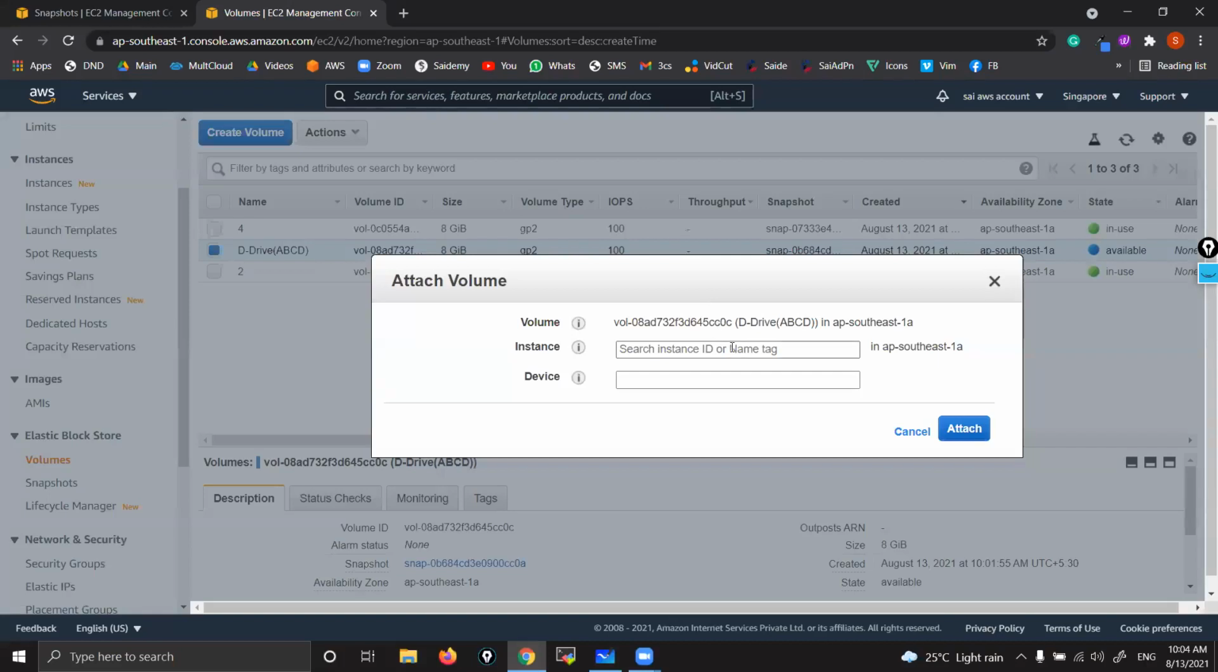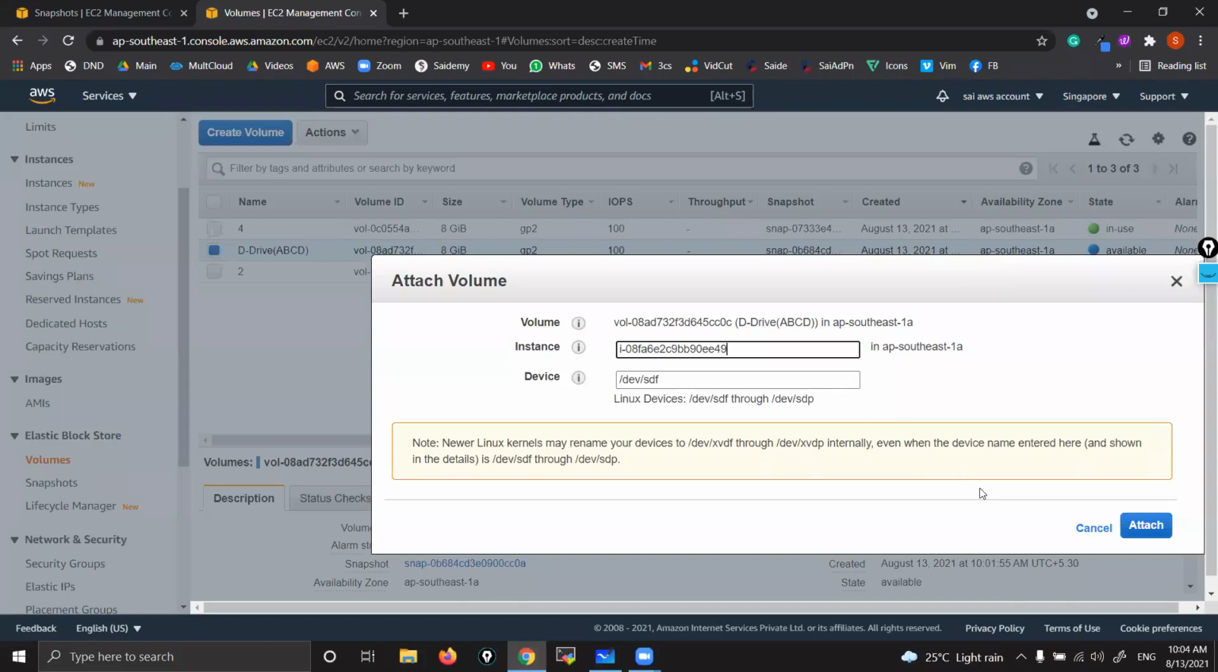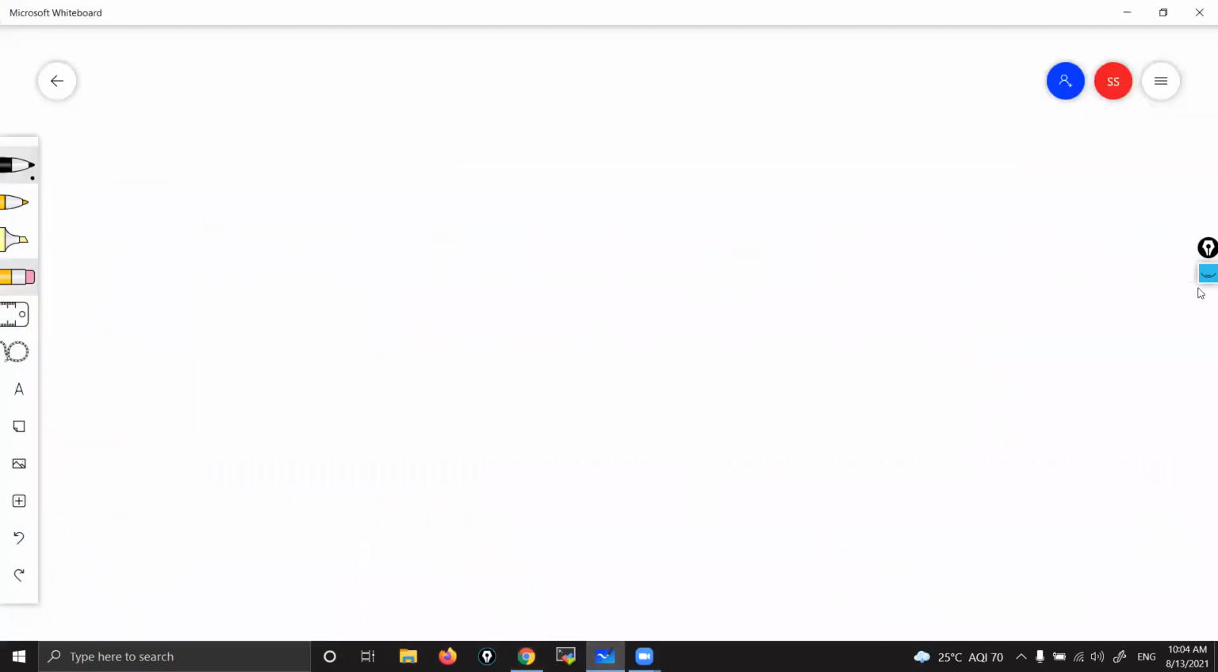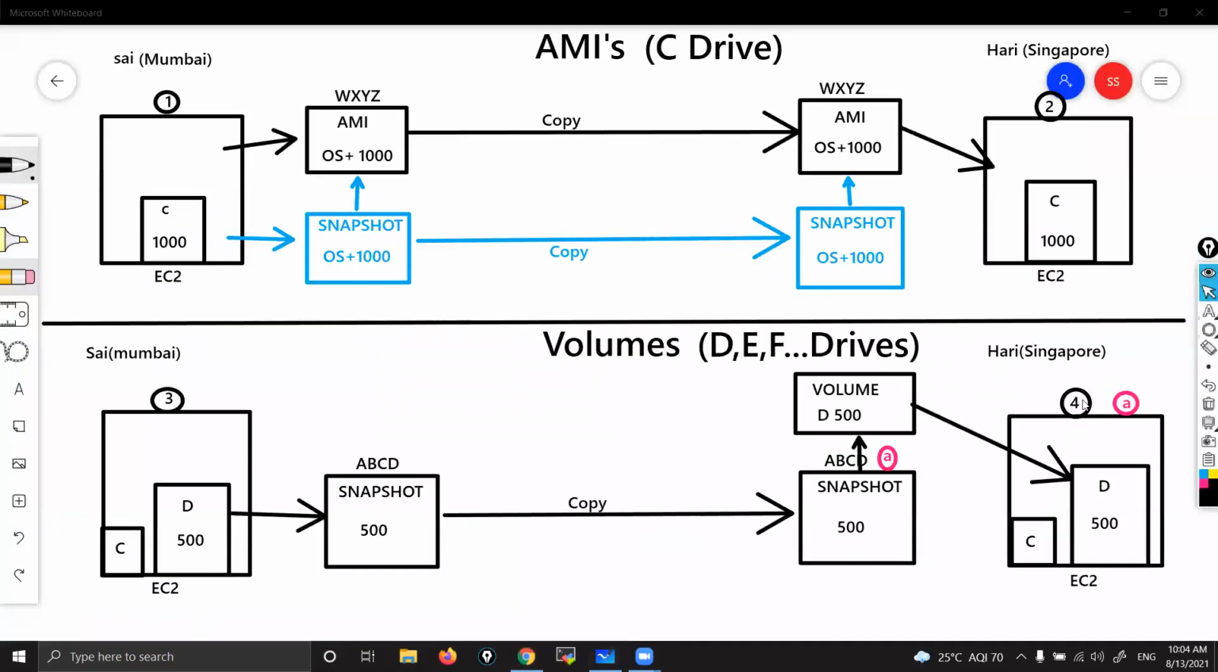Attach. That's it. Here you choose that instance. Click that. So which instance do you need to attach? I'd like to attach to instance 4. You can see this is the name we have given it, 4. That's it. Now attach. As simple as that. That's it. Now instance 4 is having both the C drive and the D drive that we attached.